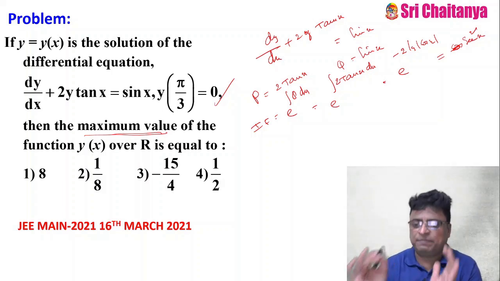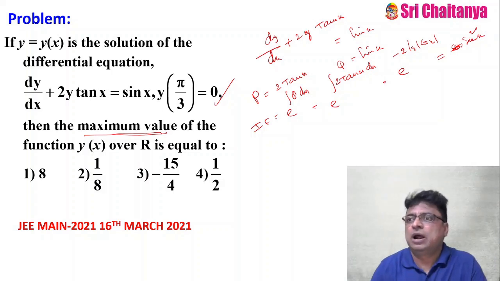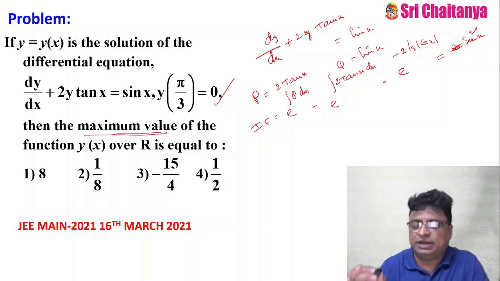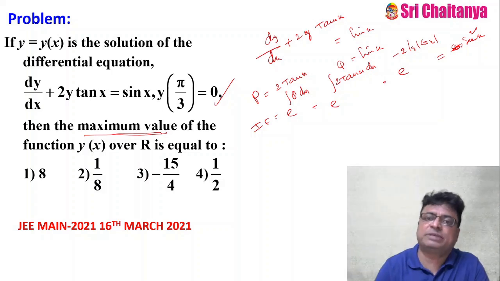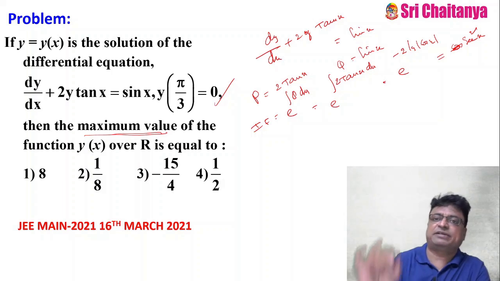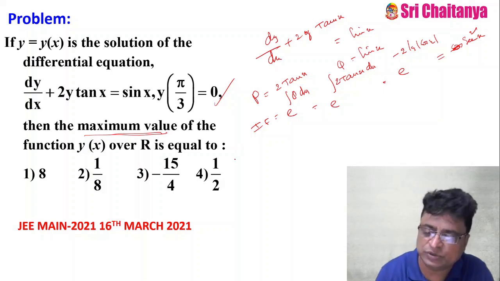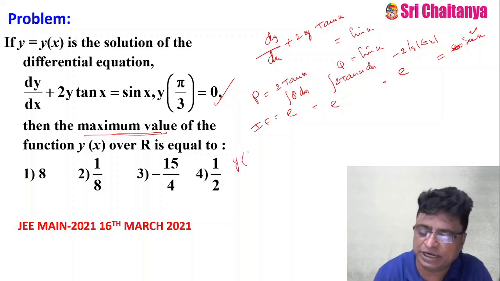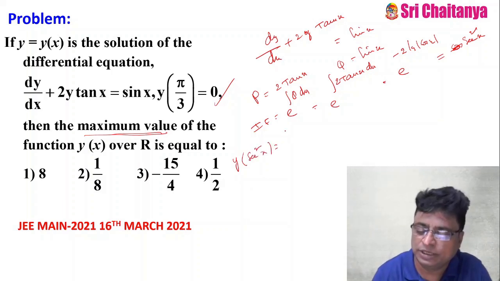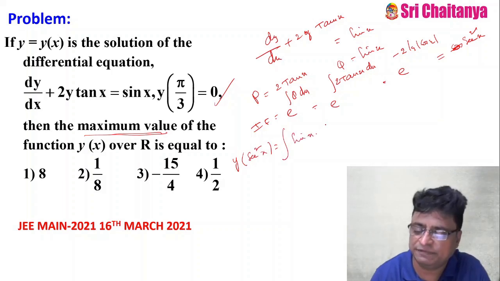Up to IF is a problem. Up to IF, the integrating factor is also a problem. Sometimes they may ask, what is the integrating factor of this equation? So my solution is y into IF, y into secant square x is equal to integration of q into IF, that means sin x into secant square x dx plus c.